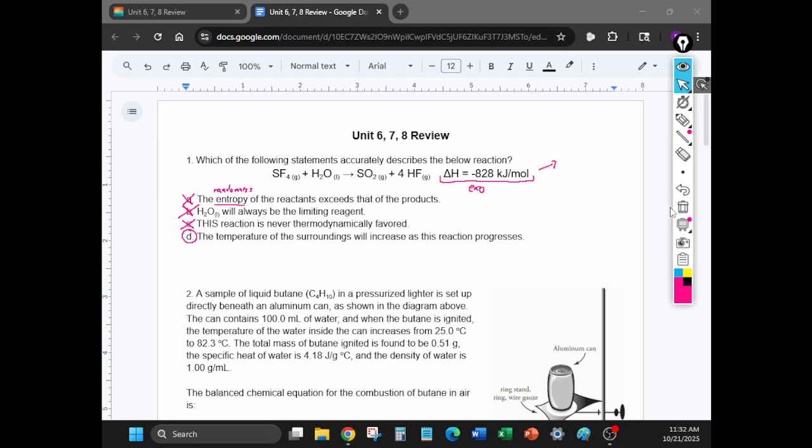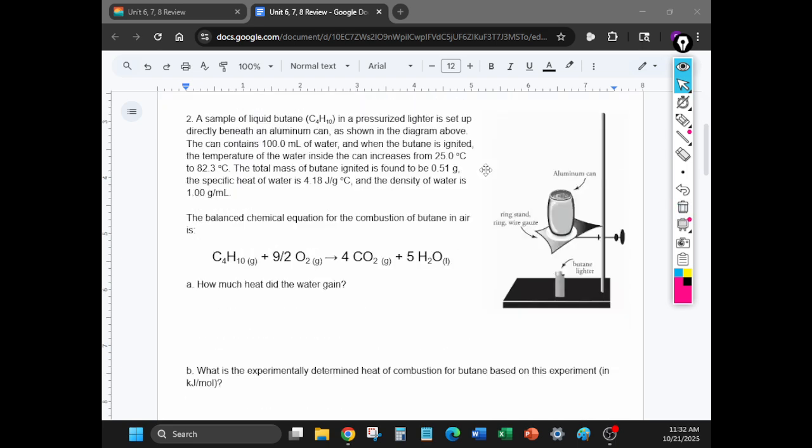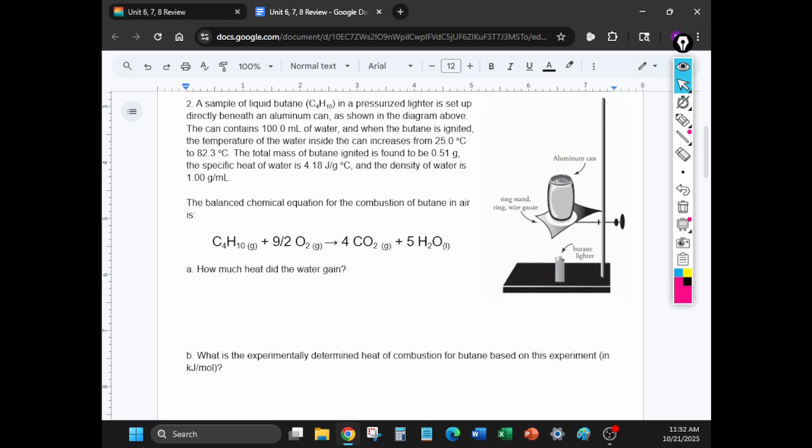All right, let's go to number 2, and I believe this one I ripped off one of the previous AP exams. So this is about the level of question you will see on the AP exam. This is thermal chem. I'm going to give you guys about 3-4 minutes. See if you guys can do part A and part B on your own. This is going to require calculations. What's up?